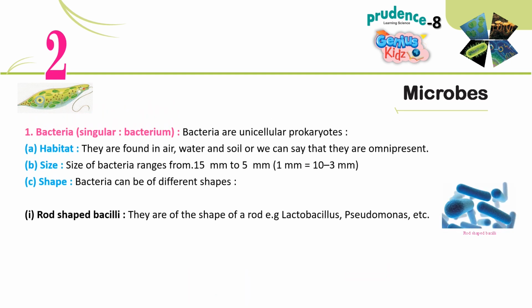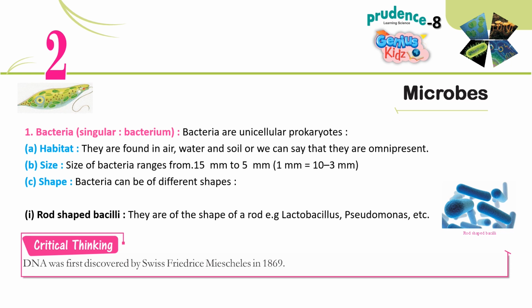1. Bacteria, singular bacterium. Bacteria are unicellular prokaryotes. A. Habitat. They are found in air, water and soil, or we can say that they are omnipresent. B. Size. The size of bacteria ranges from 0.5 to 5 micrometers. C. Shape. Bacteria can be of different shapes. 1. Rod-shaped bacilli. They are of the shape of a rod, for example Lactobacillus, Pseudomonas, etc.